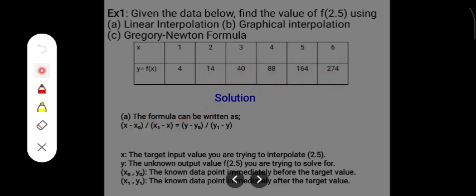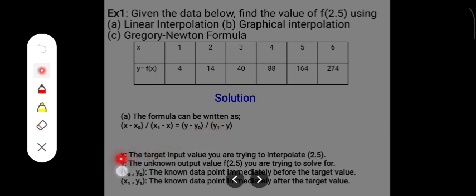Now we need to introduce a formula. Using linear interpolation, the formula goes: s minus s subscript 0, or you can call it s naught, divided by s subscript 1 minus s, equals y minus y subscript 0, or y naught, divided by y subscript 1 minus y. Now let's define the variables.